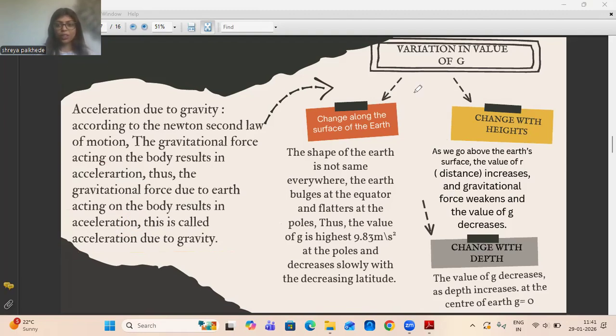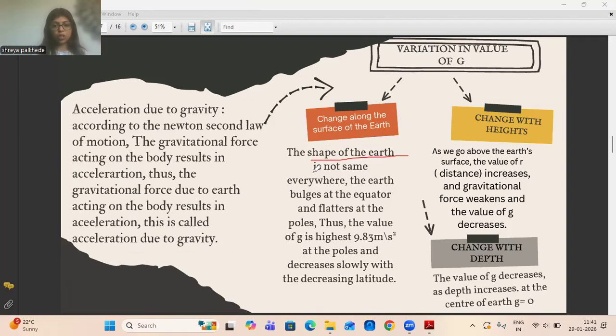Yes. Now, the value of g keeps changing with position. When we check the acceleration exerted by the earth along the surface of the earth, it keeps changing because, as we know, the earth is not a perfect sphere. It is different in different positions, so when we check g along the surface of the earth, it does not remain the same.